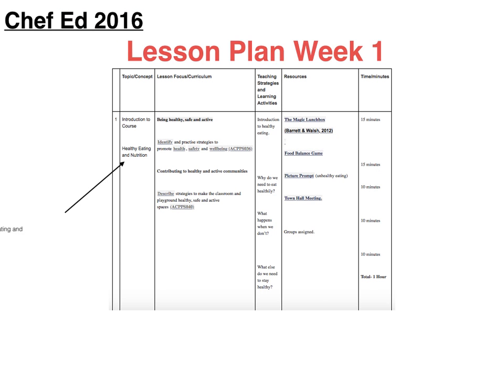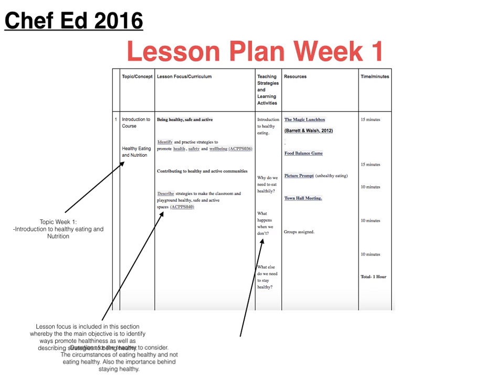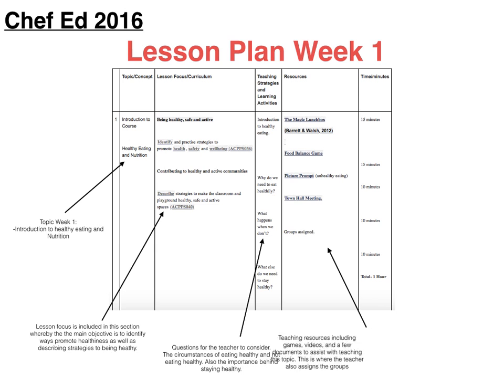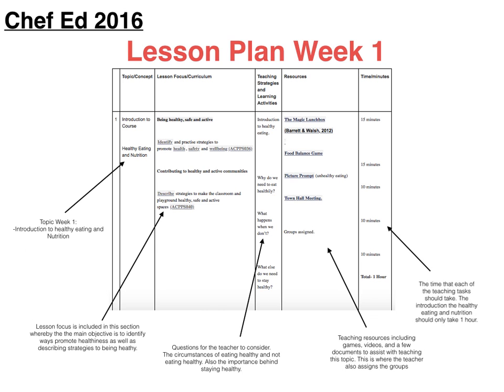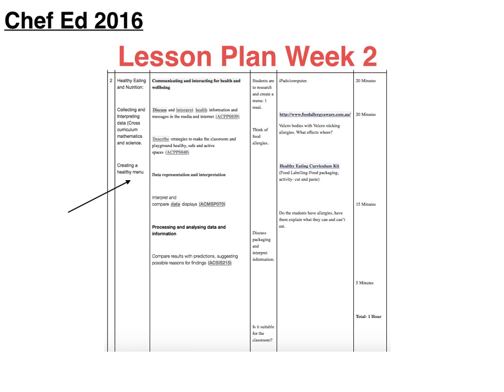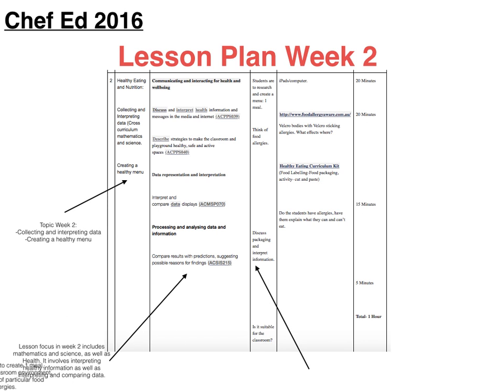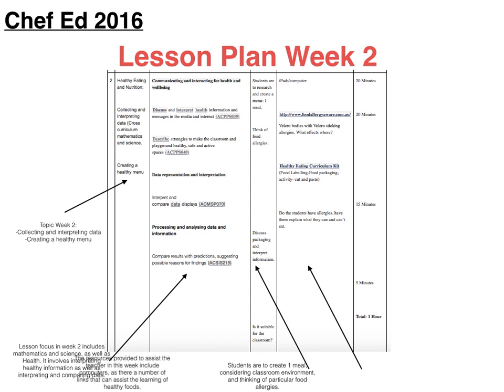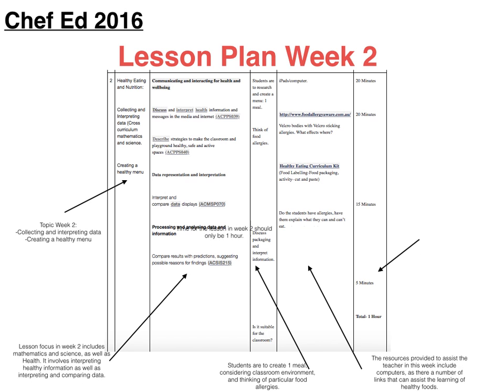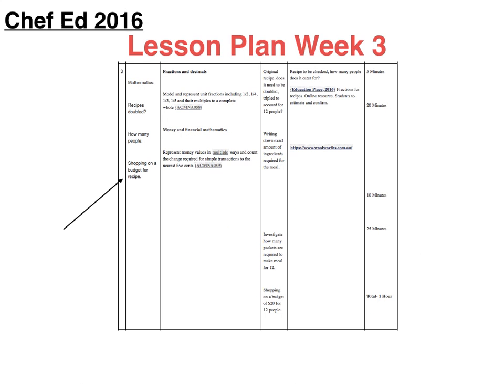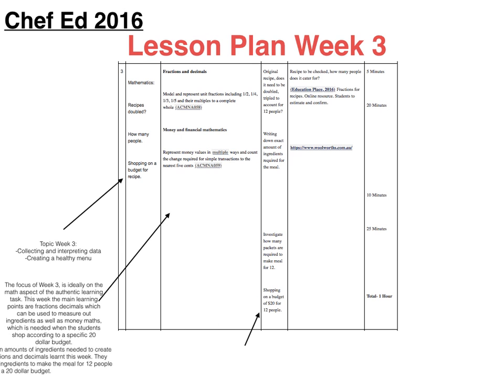This is followed by the 8-week lesson plan, in which teachers can follow. The first week covers an introduction to the course, in which students learn all about healthy eating and nutrition. In week 2, it is also about healthy eating and nutrition, in which students' main focus on the week is to create an idea for a healthy meal. Week 3 covers mathematics, as the students learn about fractions and decimals when dealing with recipes.